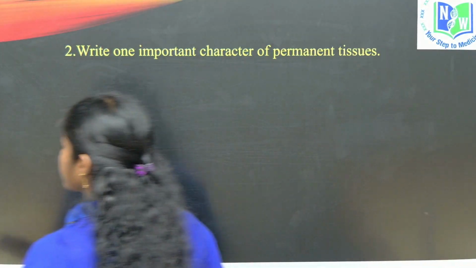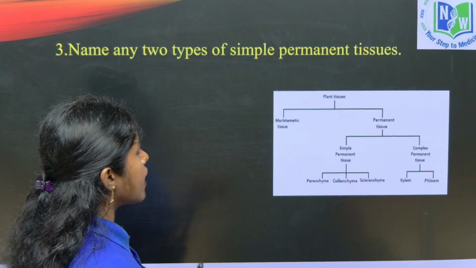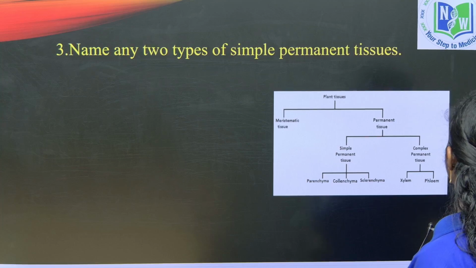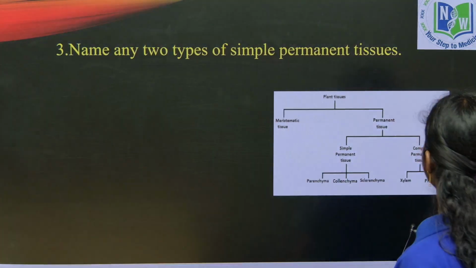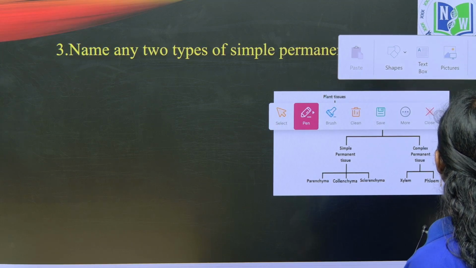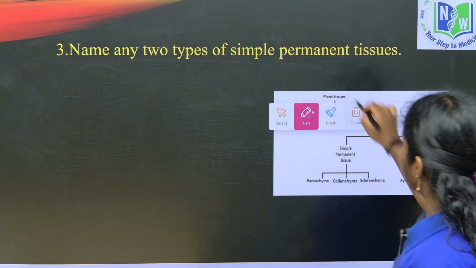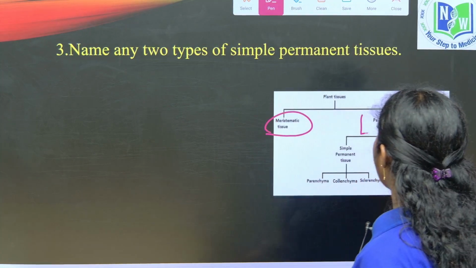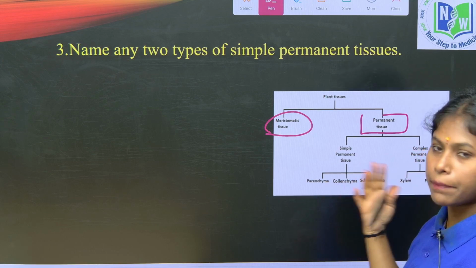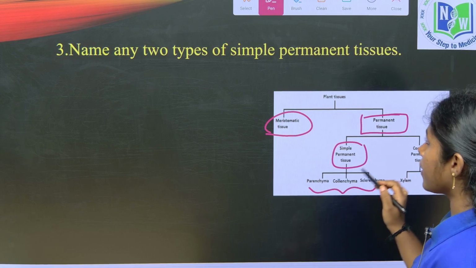Let's see the third question, children. Here they ask us to name any two types of simple permanent tissues. We know that plant tissues are of two types. What are they? Meristematic tissue and permanent tissue. Here they are asking two types of simple permanent tissues. Simple permanent tissues are of three types: parenchyma, collenchyma, sclerenchyma. They are asking any two.